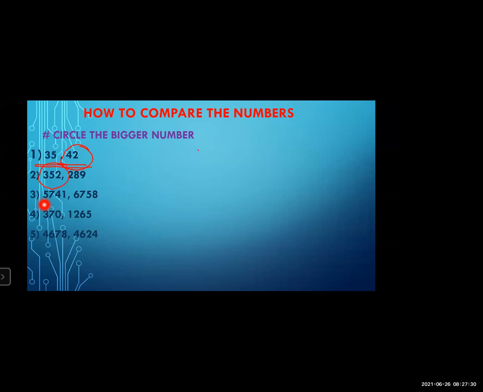1000. Yeah, very good. In a four-digit number, the 1000 is the higher place. So now see which digit is on the 1000 place. In the first number 5 is on the higher place. And in the second number, which digit is on the higher place? 6.